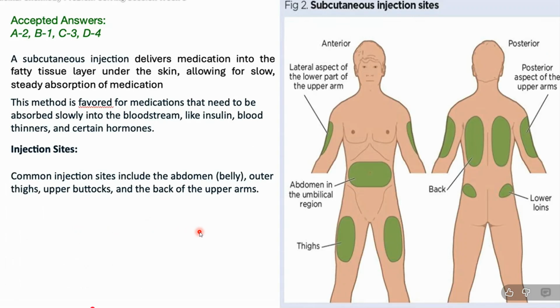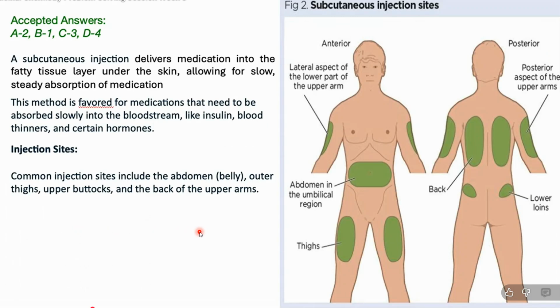A subcutaneous injection delivers medication into the fatty tissue layer under the skin, allowing for slow, steady absorption of medication. This method is favored for medication that needs to be absorbed slowly into the bloodstream, like insulin, blood thinners, and certain hormones. So it is preferred for medicines like insulin, which we need to be absorbed very slowly into the bloodstream.